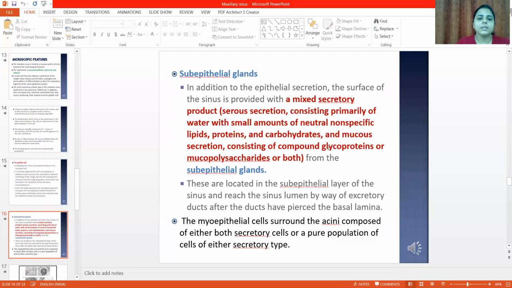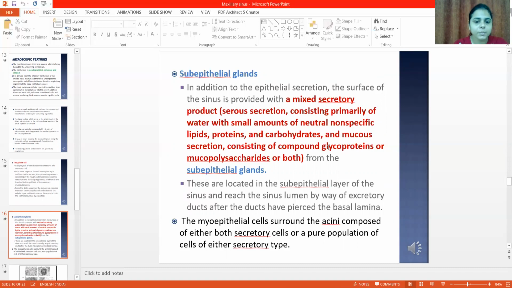Another important structure is the subepithelial glands. They are present below the surface of the sinus, which is provided with a mixed secretory product, that is the secretion consisting primarily of water with small amounts of neutral lipids, non-specific lipids, proteins and carbohydrate, along with mucus secretion consisting of compound glycoproteins or mucopolysaccharides or both from the subepithelial gland. These are located in the subepithelial layer of the sinus and reach the sinus lumen by way of excretory ducts after the ducts have pierced the basal lamina.